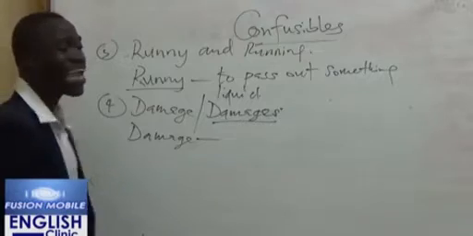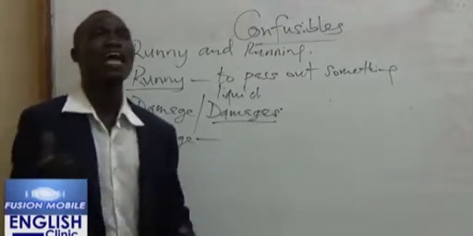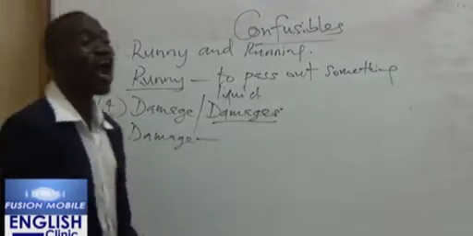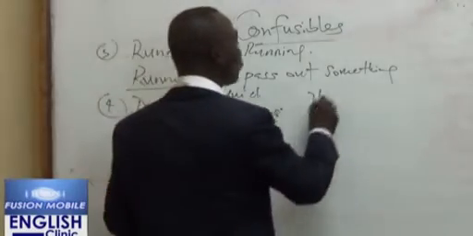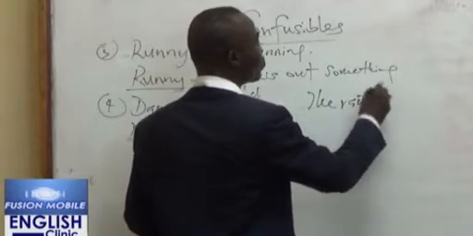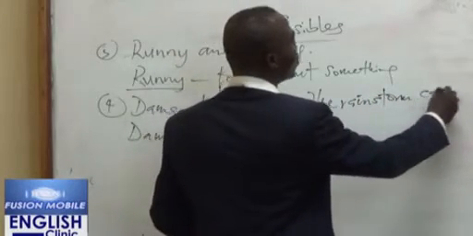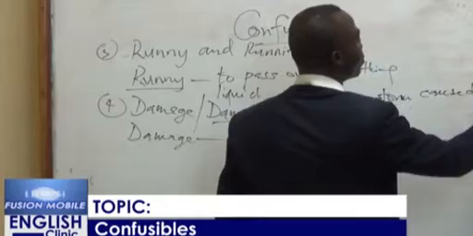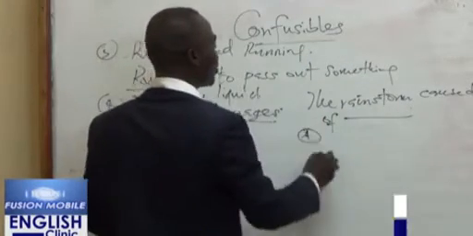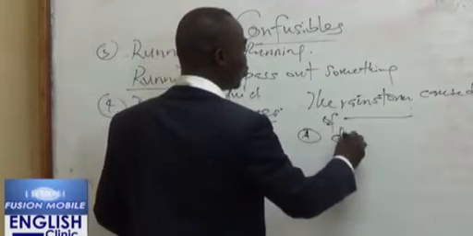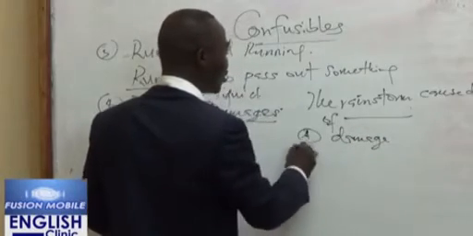So look at this example. The rainstorm caused a lot of dash. A. Damage. B. Damages.